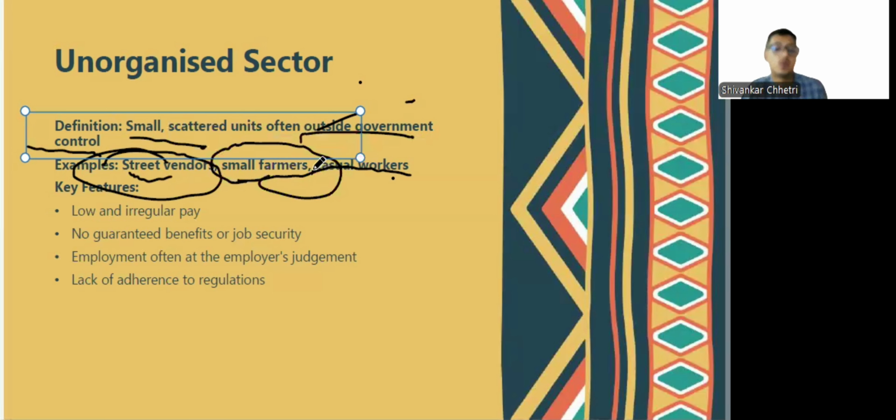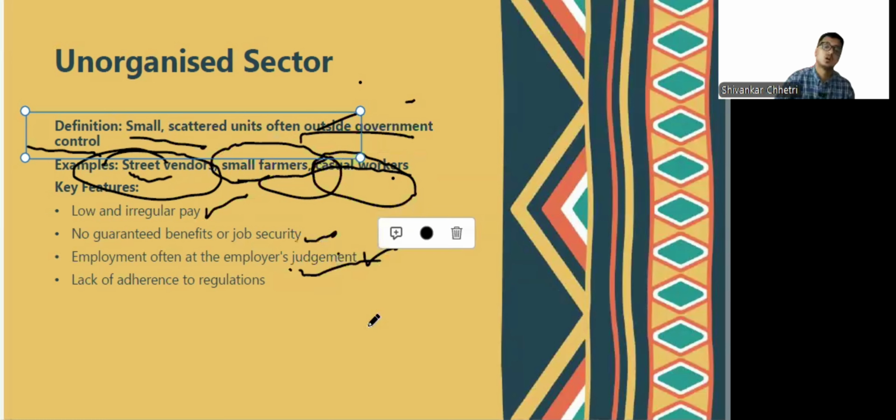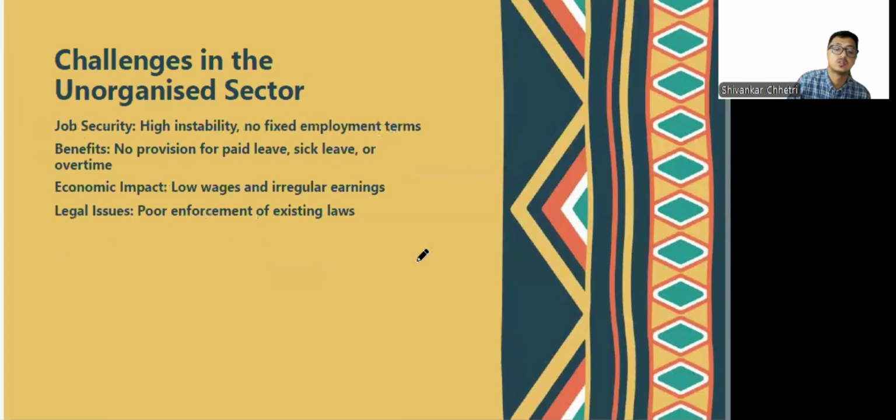Small farmers, casual workers, construction workers, housemaids: low and irregular pay, no guaranteed benefit or job security. There's no job security. Employment is often at the employer's judgment. There is no following of rules and regulations.